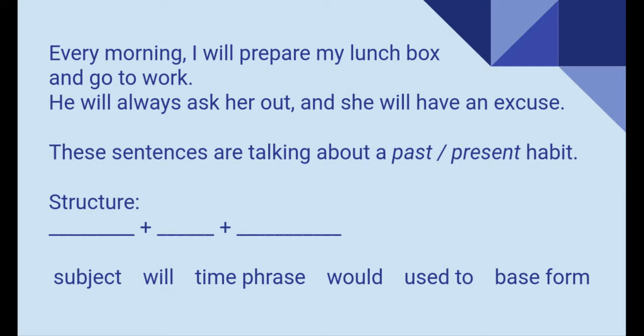Okay, let's read these two sentences together. Every morning, I will prepare my lunchbox and go to work. He will always ask her out, and she will always have an excuse. These sentences are talking about a past or a present habit. And what is the structure? Pause the video while you think about this.